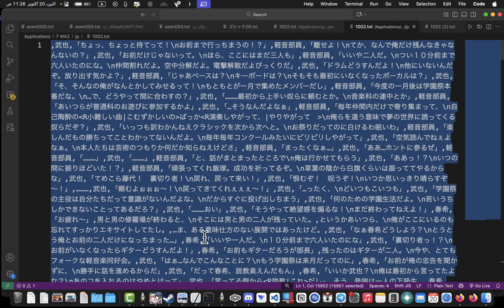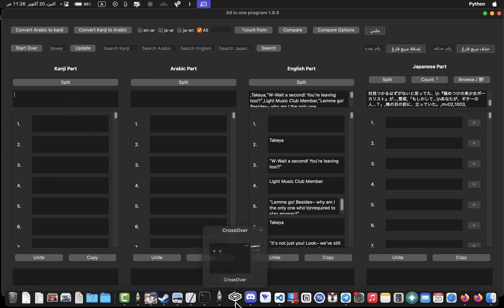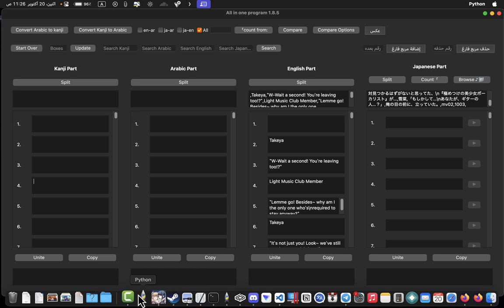This Japanese part is important because we want to hear the voice while we are translating. And here for Arabic there is no translation. I will take the output, my old translation, put it here and then convert it from kanji to Arabic to see the text which I made previously by human translation.